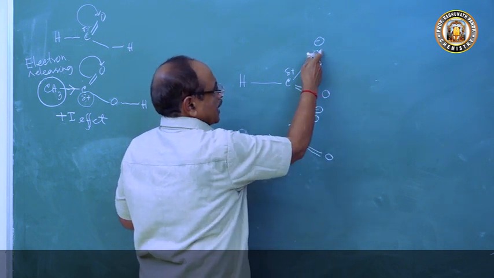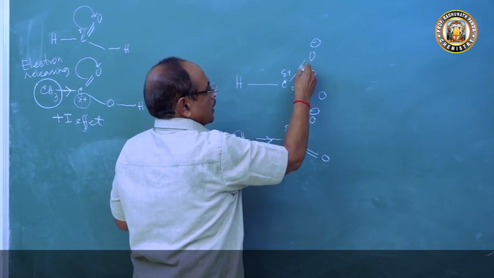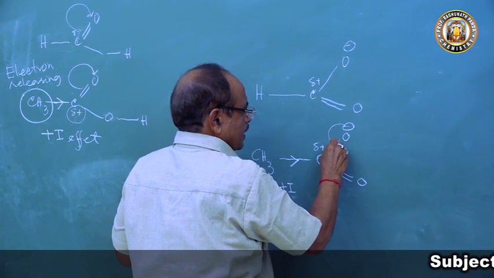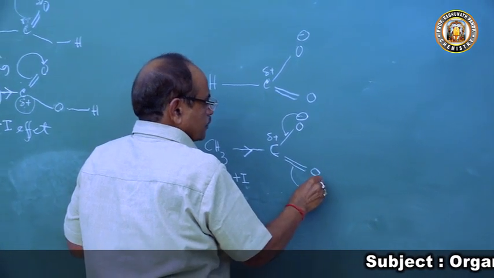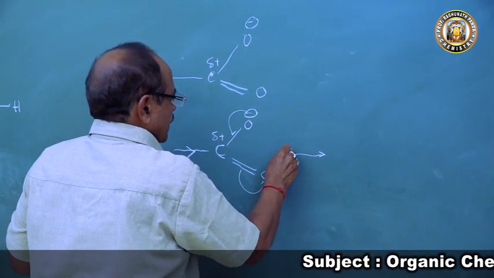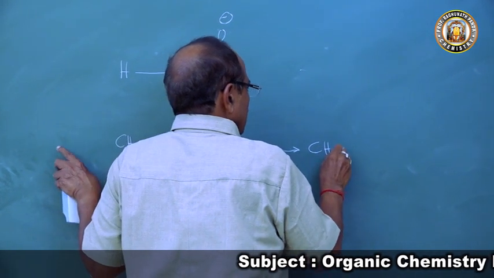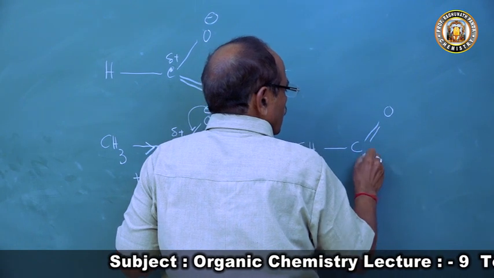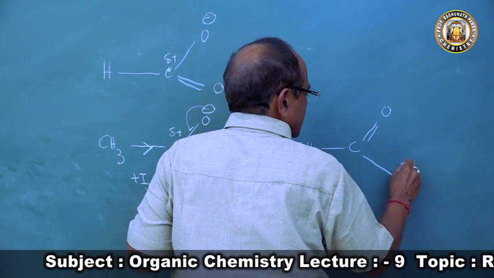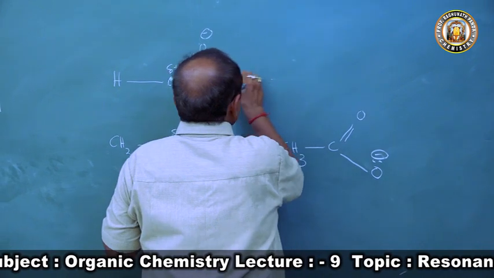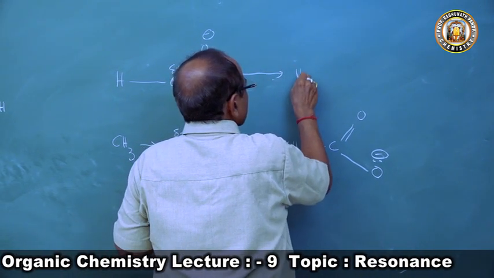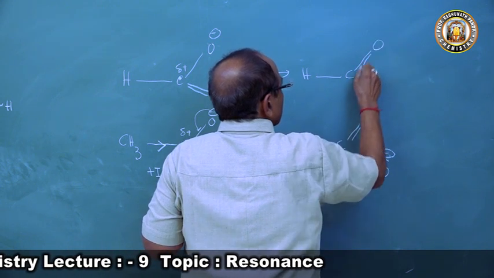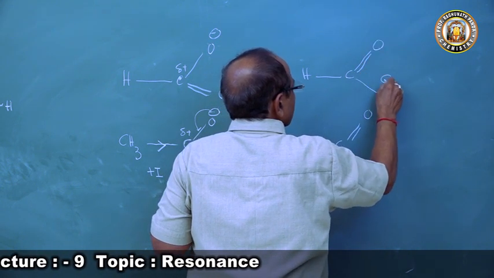So this is the negative charge, and now what will happen? This delocalization moves from this place to this place, producing CH3CO with O and a double bond O, and here O minus, and here the formate ion, with O, the negative ion.